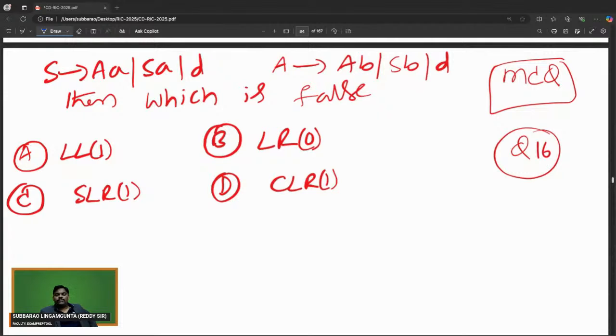What is the answer for this? It is an MCQ, or MSQ? Let's see. Which one of the following is false?